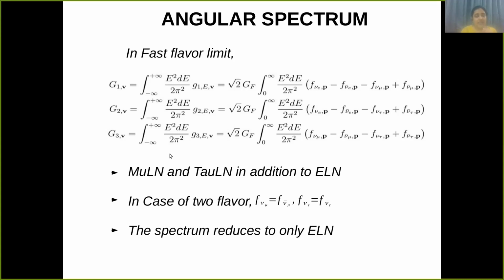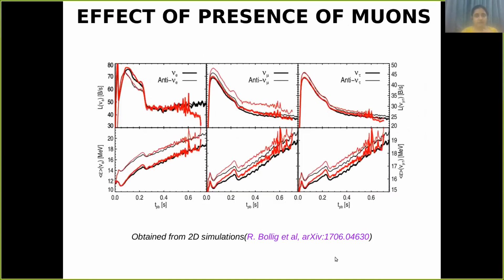Similar to ELN, the difference between the fluxes of muon neutrino and muon antineutrino is known as mu LN, and the difference between the fluxes of tau neutrinos and tau antineutrinos is tau LN. And here you can see that if you take the two flavor assumption, that is F nu mu is equal to F nu mu bar, F nu tau is equal to F nu tau bar, this reduces to the two flavor case, that is, this reduces to the ELN.